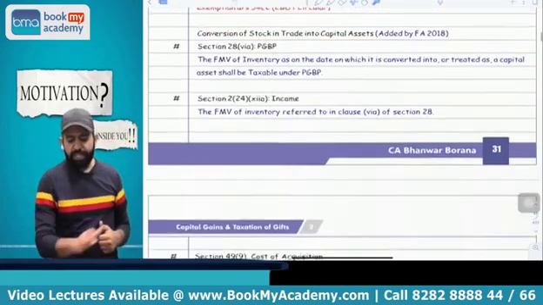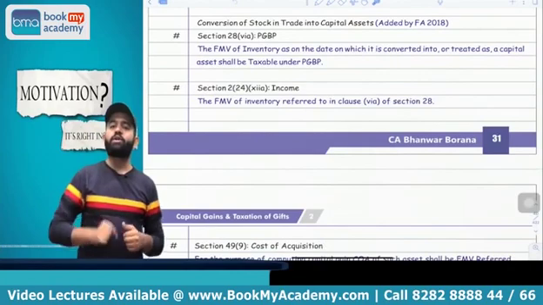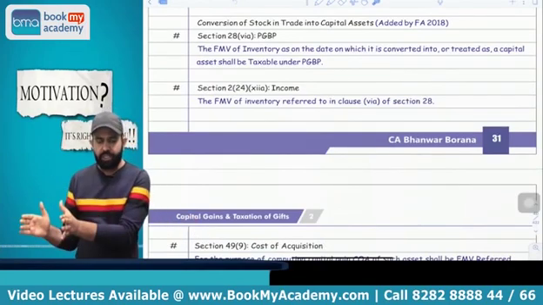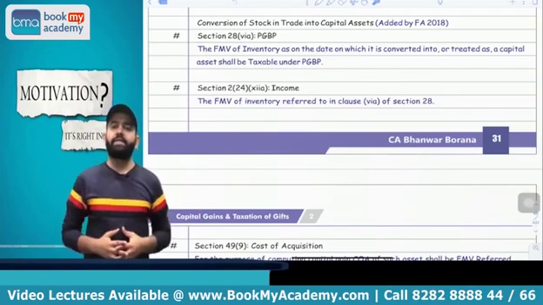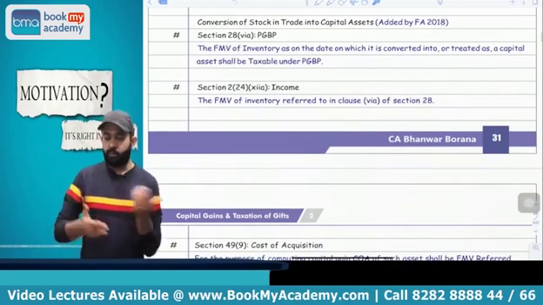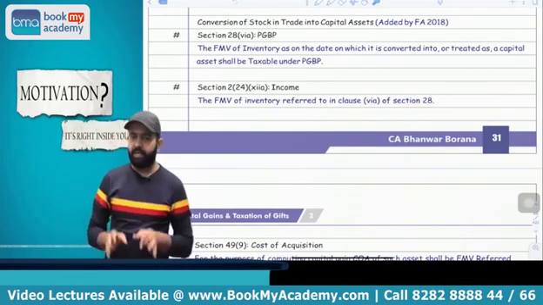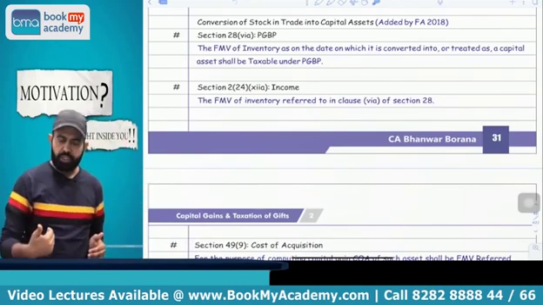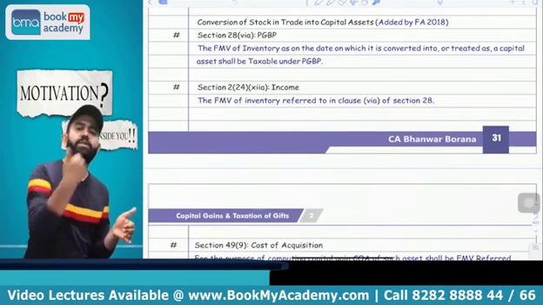Now the next part is related to conversion of stock in trade into capital asset. Sir, what will happen if we convert our stock in trade into capital asset? Try to understand. This provision was introduced by the Finance Act 2018, and it is basically the reverse situation. Suppose I have some stock in trade and it is converted into capital asset.